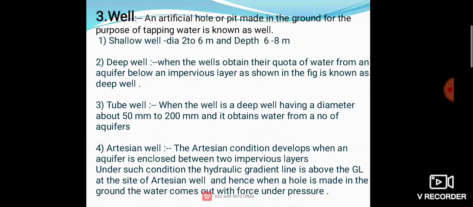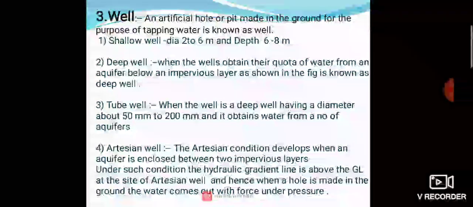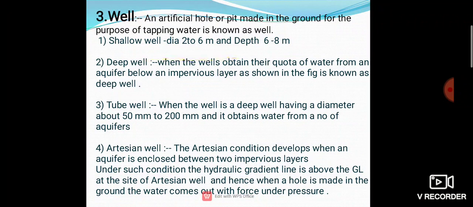An artesian pit or hole made in the ground for the purpose of tapping water is known as a well. There are different types of well: shallow well, deep well, tube well, artesian well. In the shallow well, the diameter is between 2 to 6 meter and depth is between 6 to 8 meter. So the shallow wells are constructed in the uppermost layer of the surface.